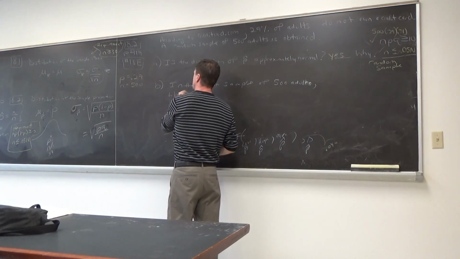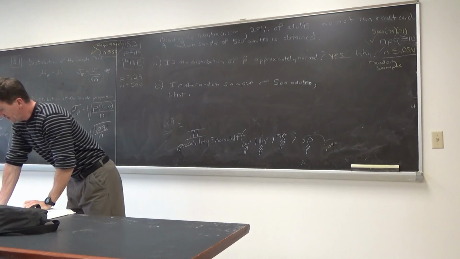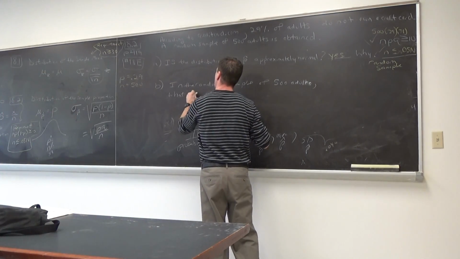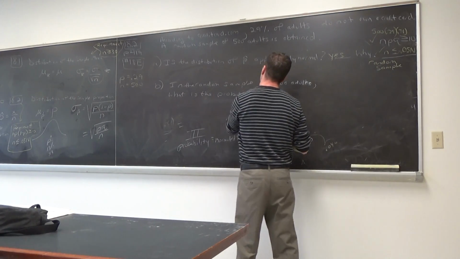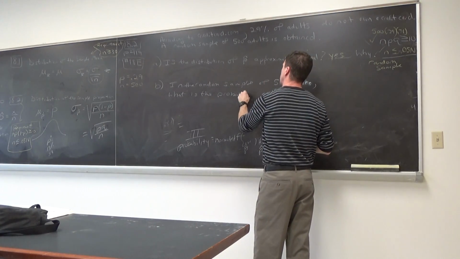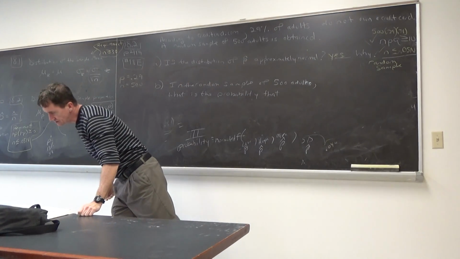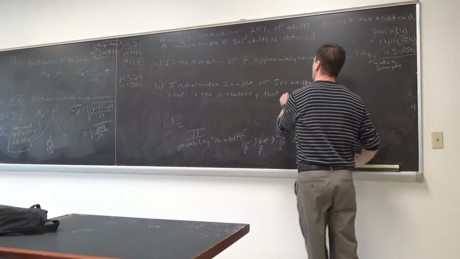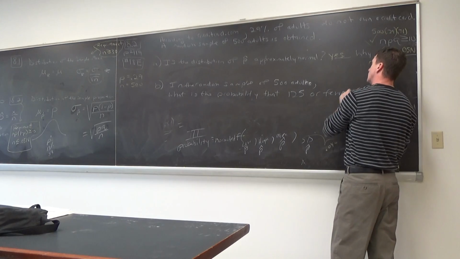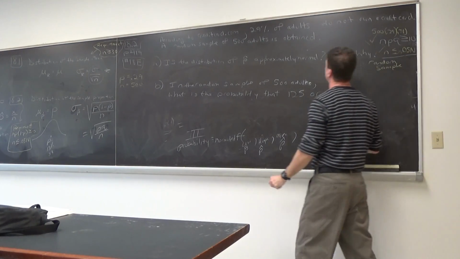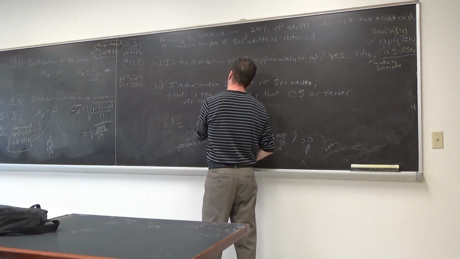What is the probability that they said 125, but 125 or fewer do not have credit cards. Or I should say own. Do not own a credit card.